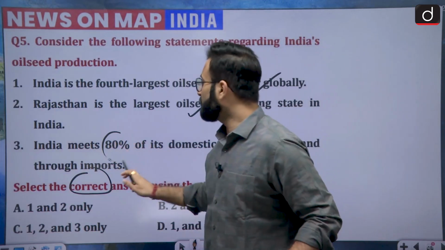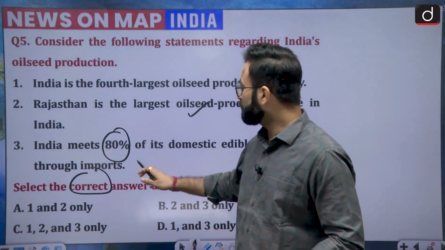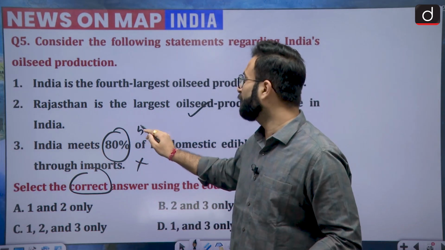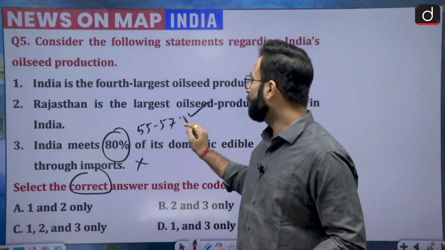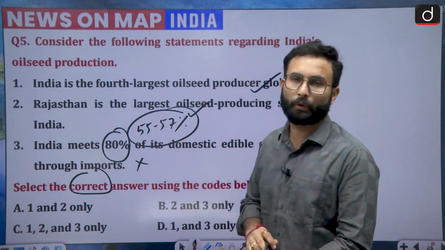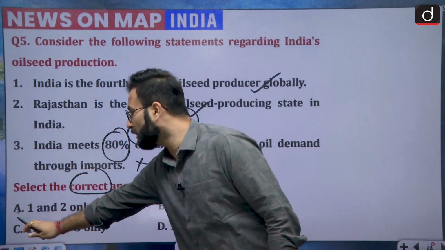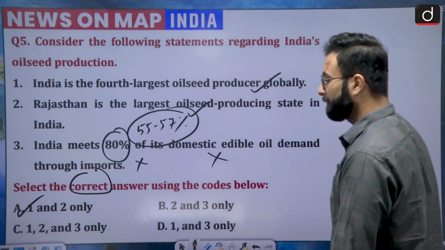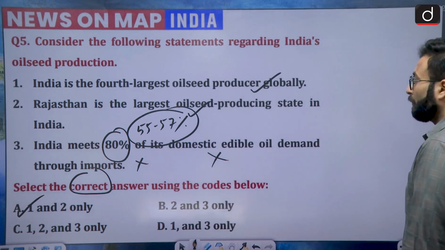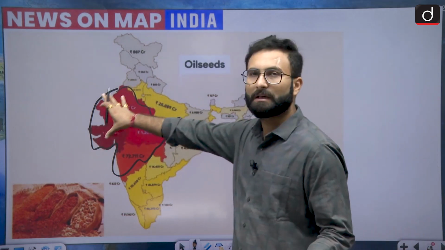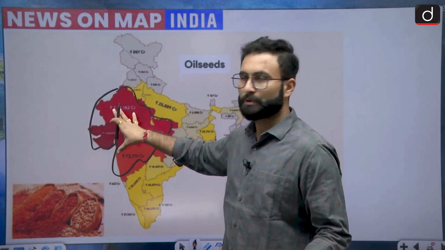India meets 80% of its demand through imports. That is not correct, because India is meeting somewhere around 55 to 57% of its demand from imports. So this statement is incorrect. 1 and 2 are correct. You can say option A would be your right answer over here. Now we can move further. Over here we have discussed the map, that these are the important states which are basically producing your oil seeds.